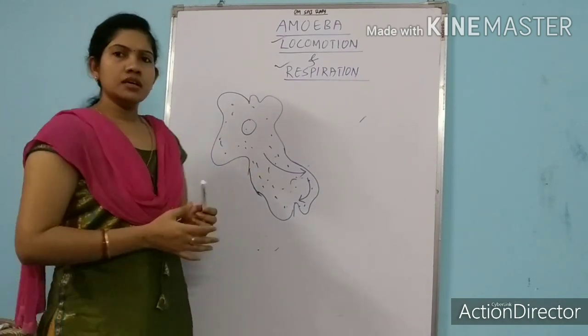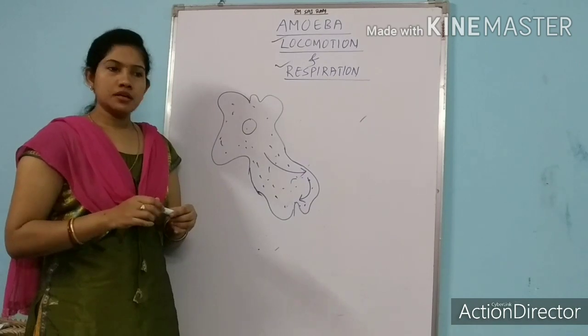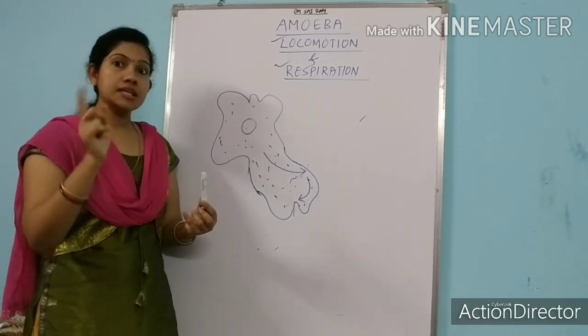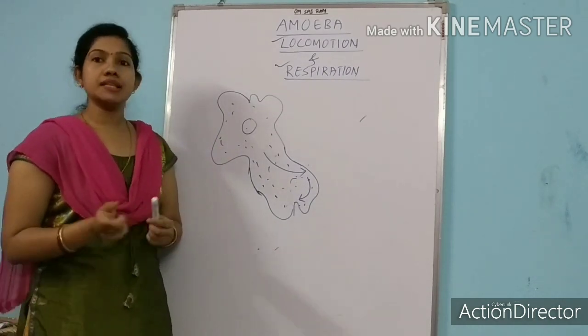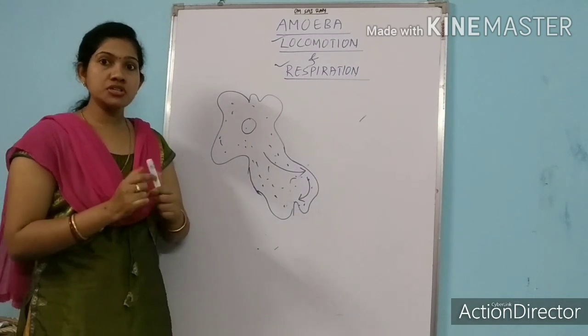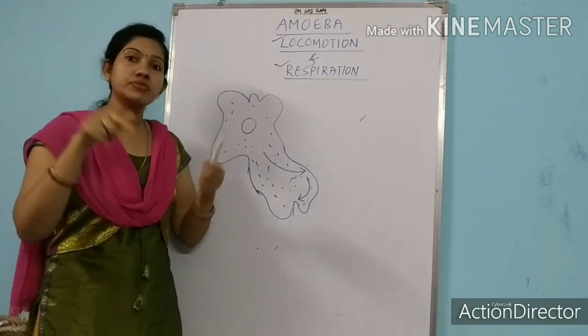Can you see any extra organelle for amoeba to respire? Do they have a nose? No, they do not have a nose. How can they respire? They can respire by the plasma membrane or the cell membrane. So how does respiration take place by the cell membrane? Again here comes the term diffusion.